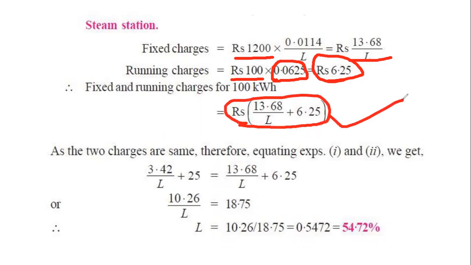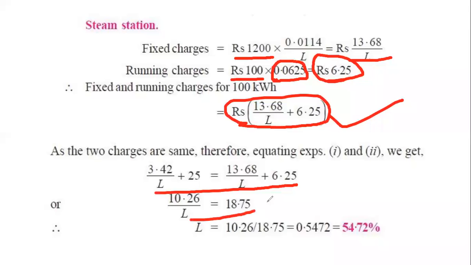Finally, it is said that at that particular load factor, the cost of the steam and the diesel will be equal. So we make the two expressions equal and form an equation.